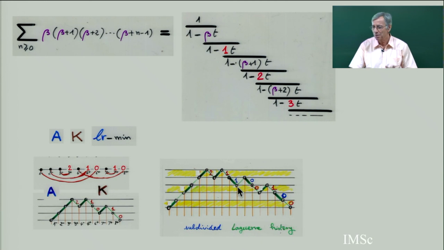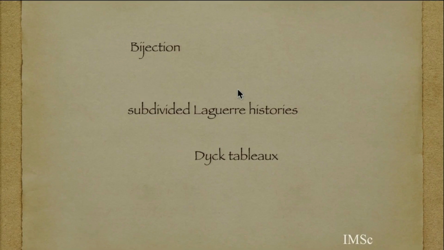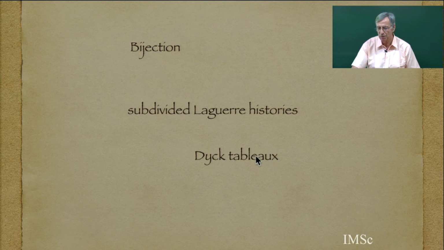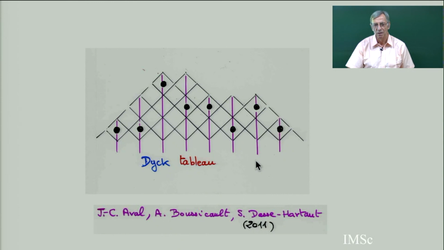But there is more combinatorics to say. So the next is a bijection between subdivided Laguerre history and Dyck tableau. So we have seen this in part 3, last year in part 3 of the class. So what is a Dyck tableau? It's another coding of permutation. A Dyck tableau is the following.